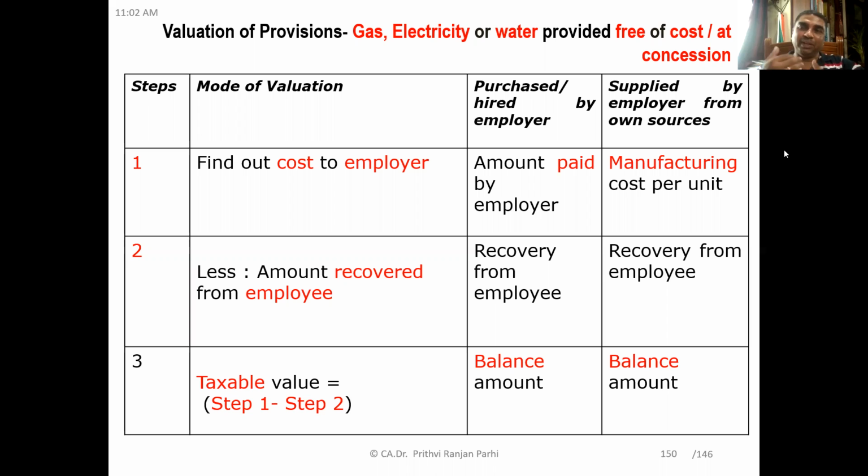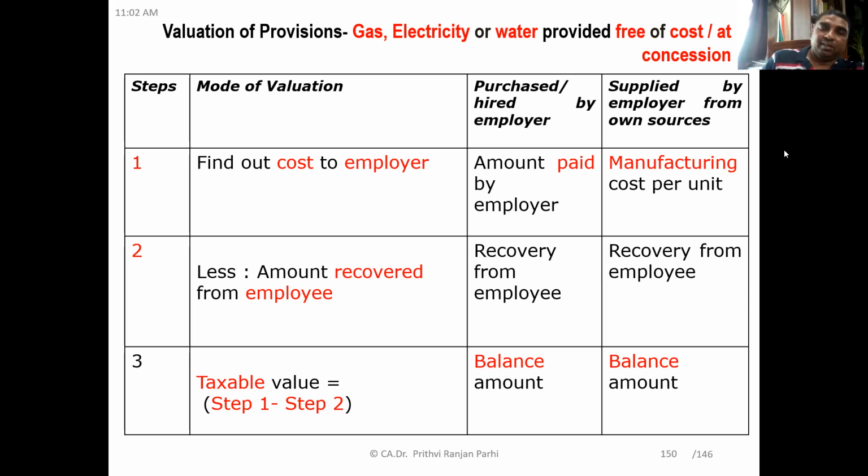And if some money is recovered, let us say it is not given entirely free, but some money is recovered. Let us say the actual electricity cost is 10,000, but the employer is recovering 500. Then 10,000 minus 500, 9,500 will be taxed. Is it done?